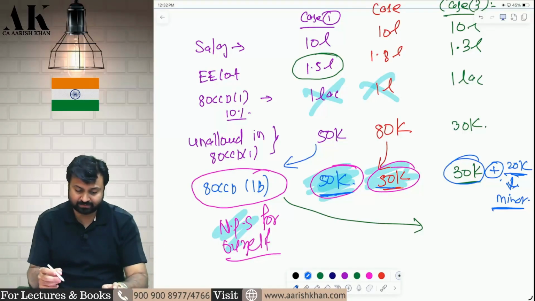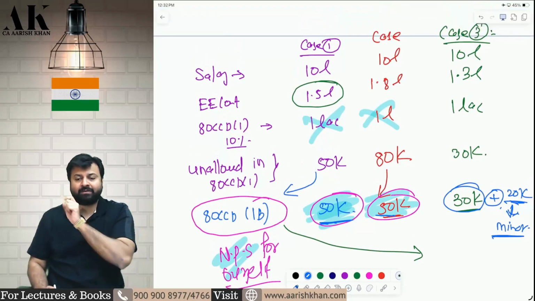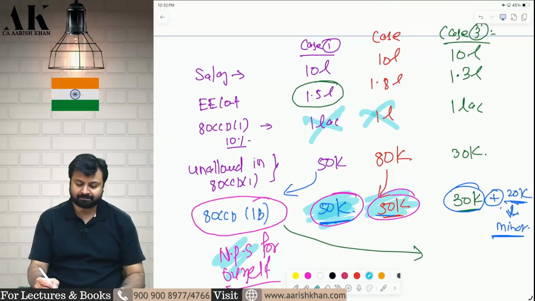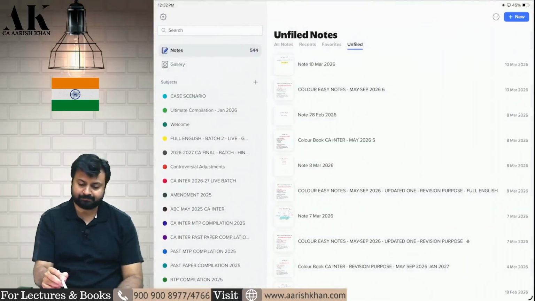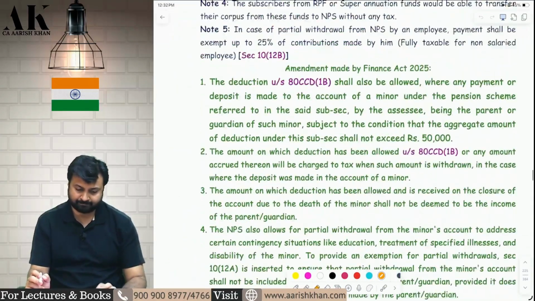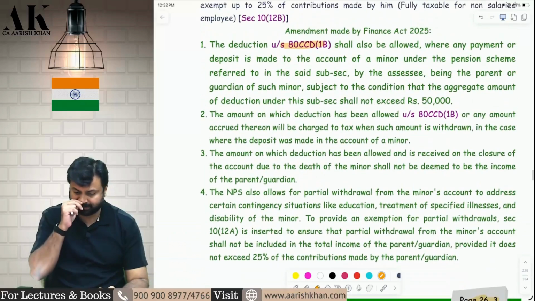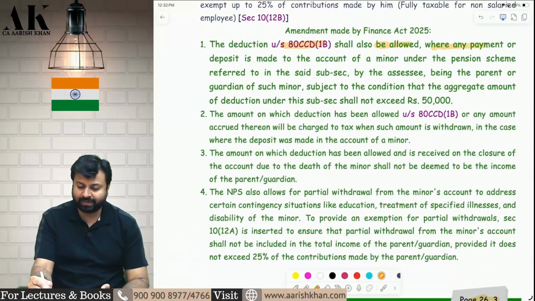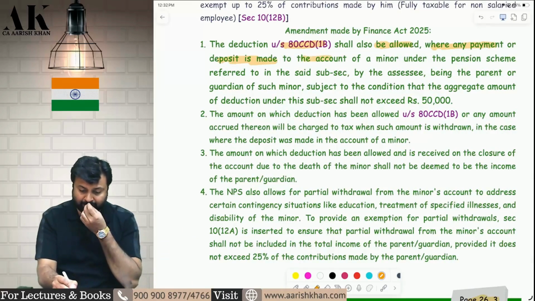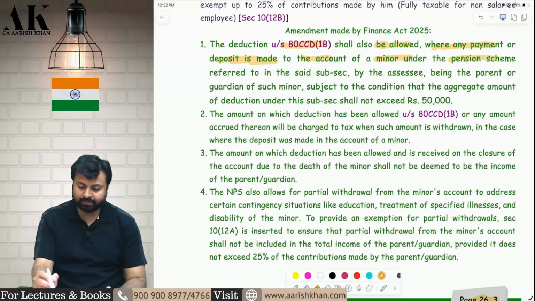Check it please. If you want to take a photograph, you can take, then I will show you the provision. You can pause the lecture and take it. The deduction under 80CCD subsection 1B, page number 26.3, shall also be allowed where any payment or deposit is made to the account of a minor under the pension scheme referred to in said subsection by the assessee.